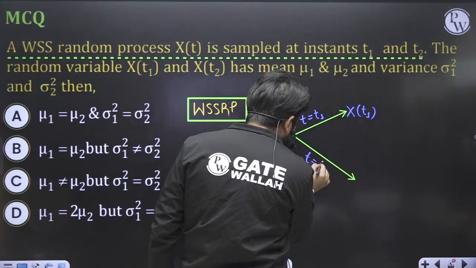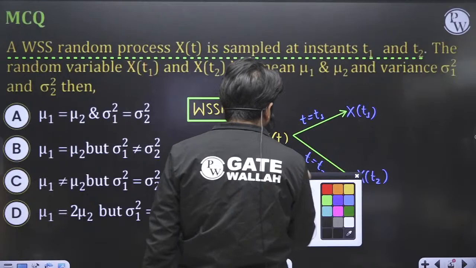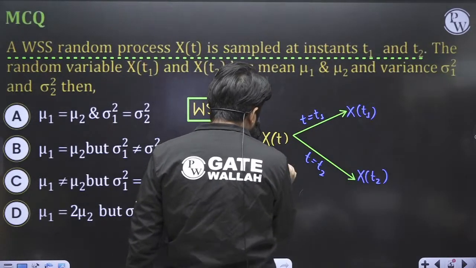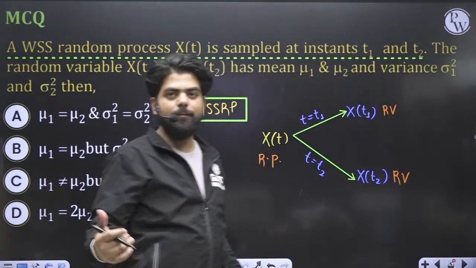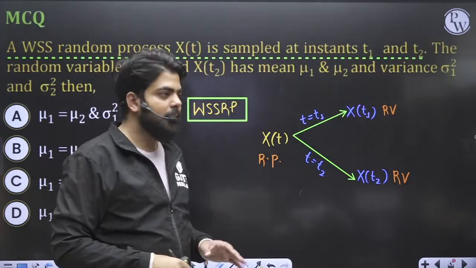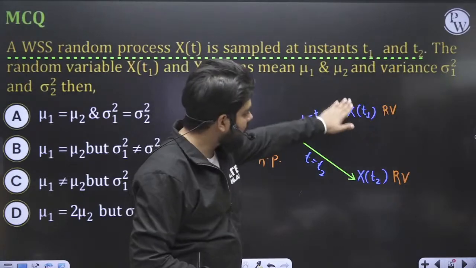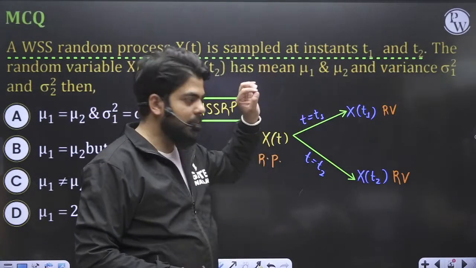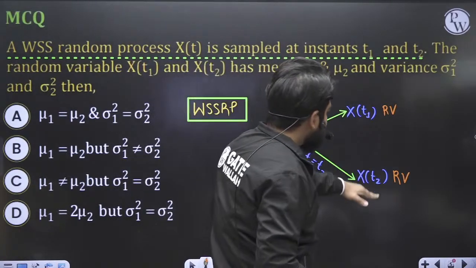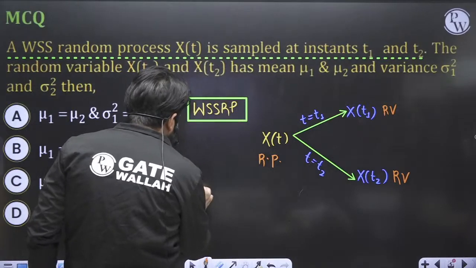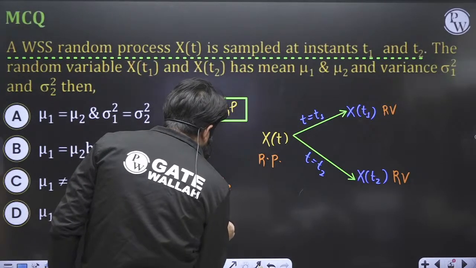At t equal to t2, you will be getting x of t2. This is the random process, and if it is being sampled, it becomes a random variable. You know the property of the WSSRP: if you calculate the mean of this random process or of any of these random variables, all of them will be equal. Secondly, the variance of this random process will always be equal to the variance of these random variables. So we can simply say that the value of mu1 will be mu2 and sigma 1 square will be sigma 2 square.